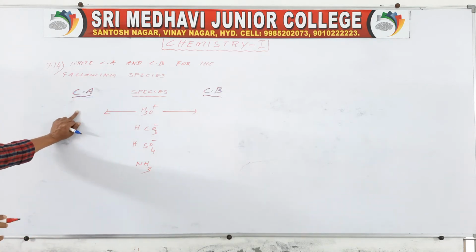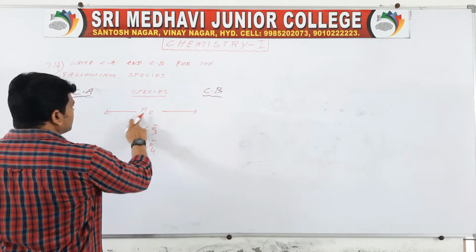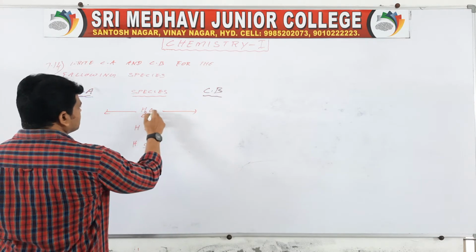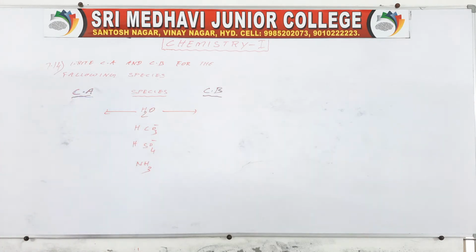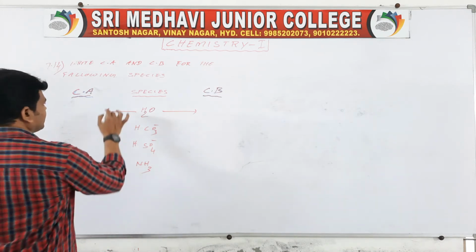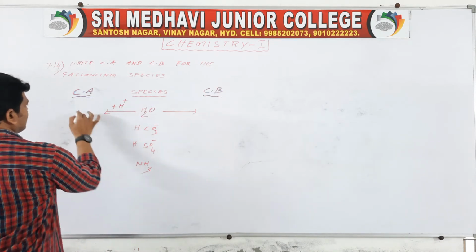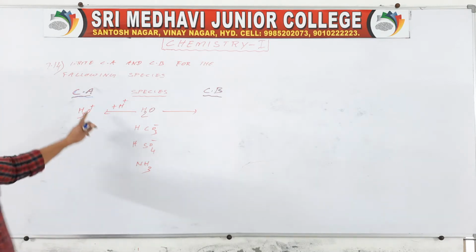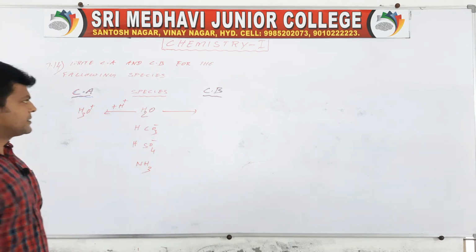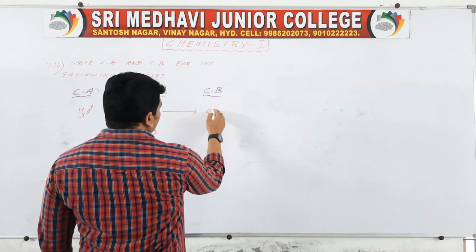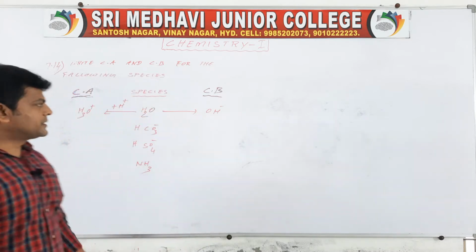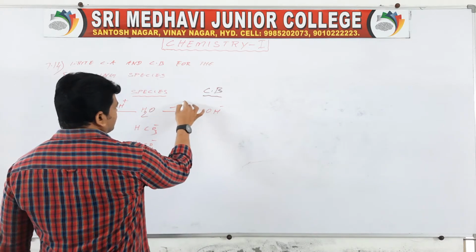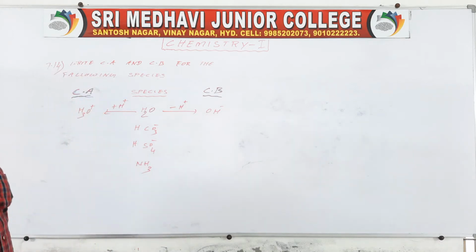For H2O, removal of H plus gives OH minus, and adding H plus gives H3O plus.